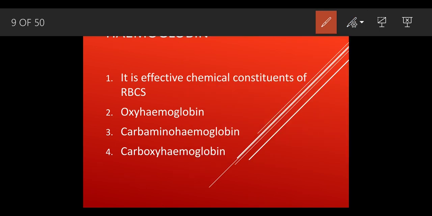The word hemoglobin: here I am going to mark the word hem means iron, and the word globin means a protein. Because of this iron, because of this hem, we get the red color. It's basically a correlation question.